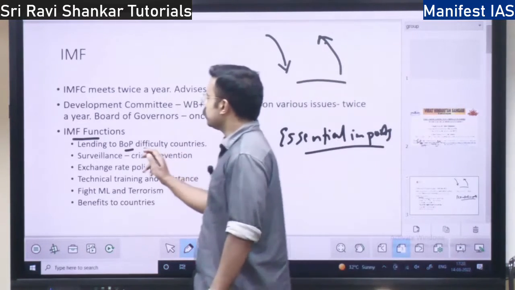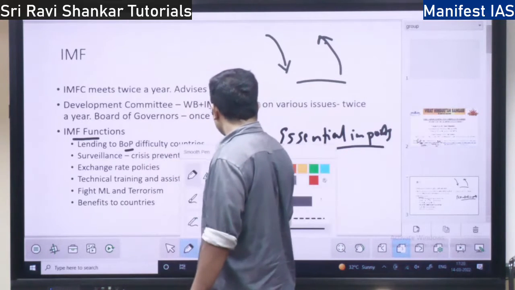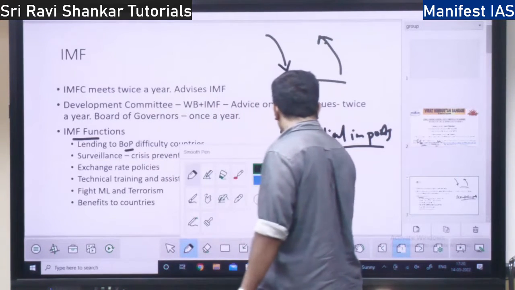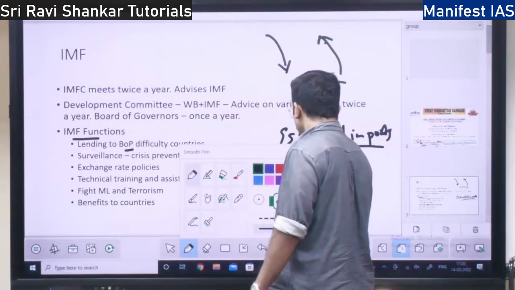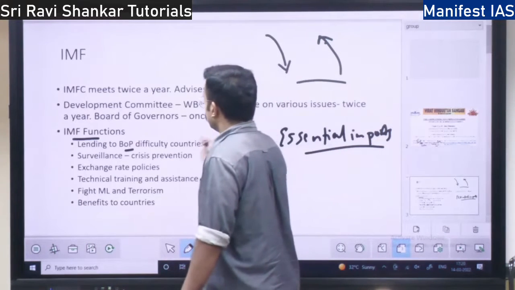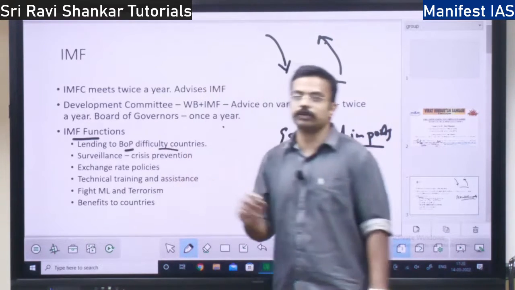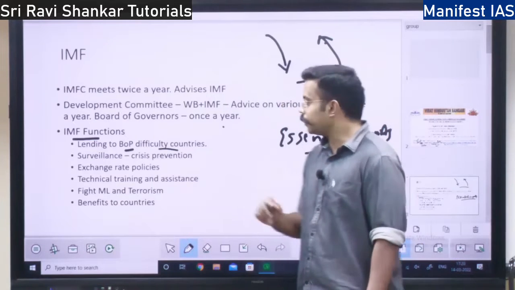So if any country is facing a balance of payment crisis, then the IMF will come to its aid. IMF will give money to the countries, right? That is the first function.